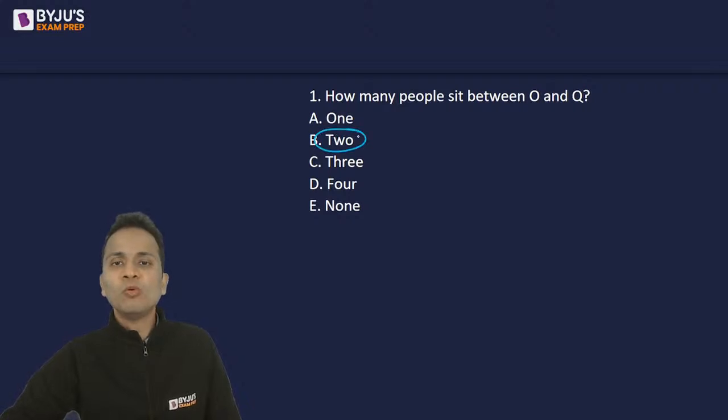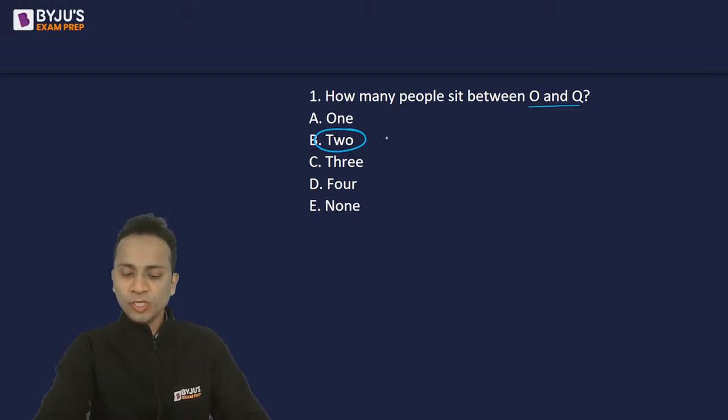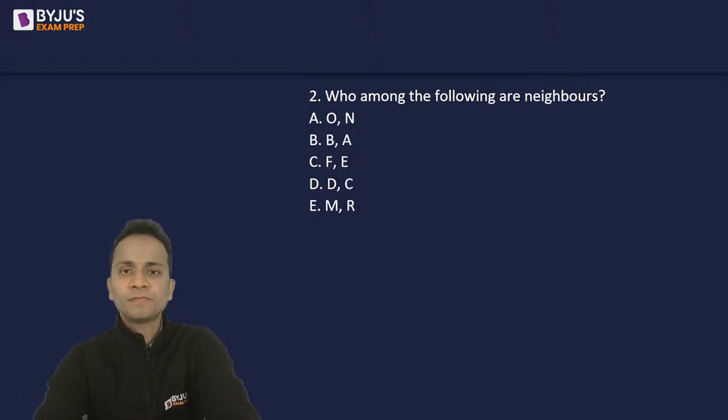So there are two people who are sitting between O and Q, which are R and N. So the correct answer should be option B, that is 2. Okay. So this is absolutely correct. Let's move on to the second question.